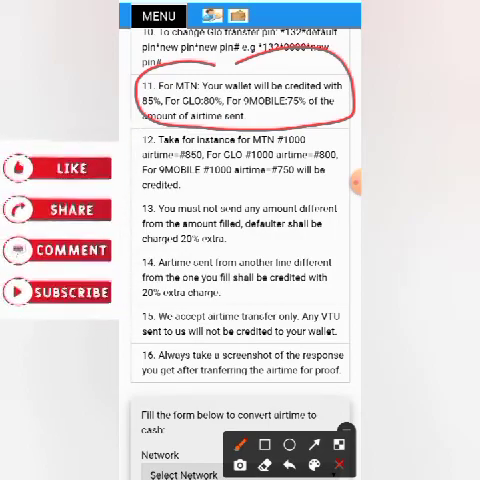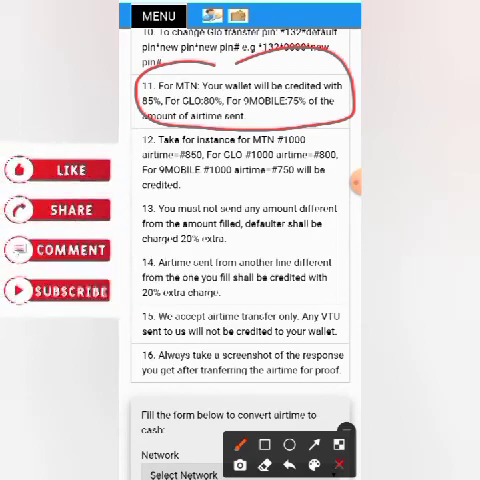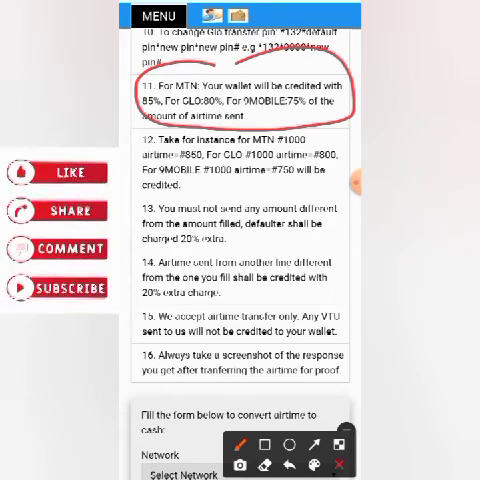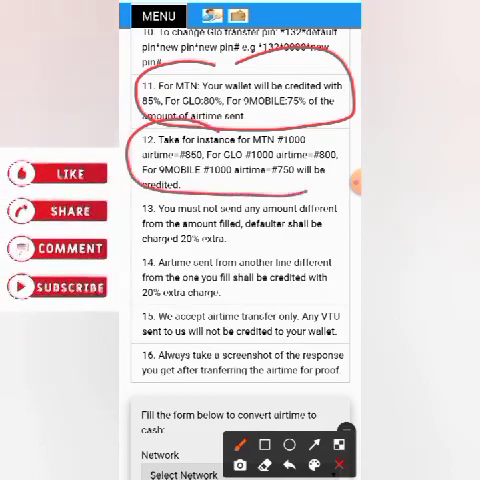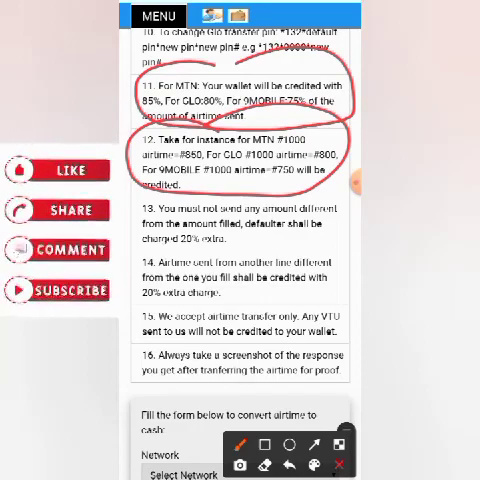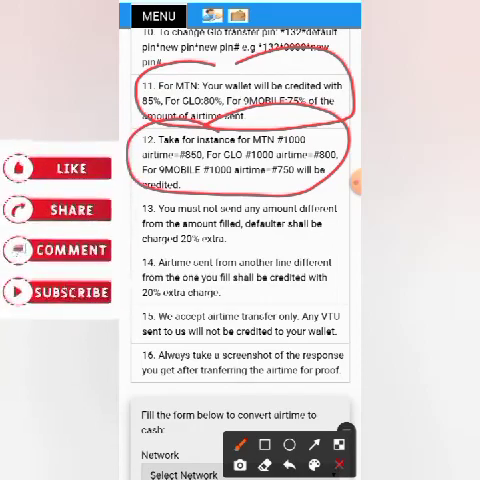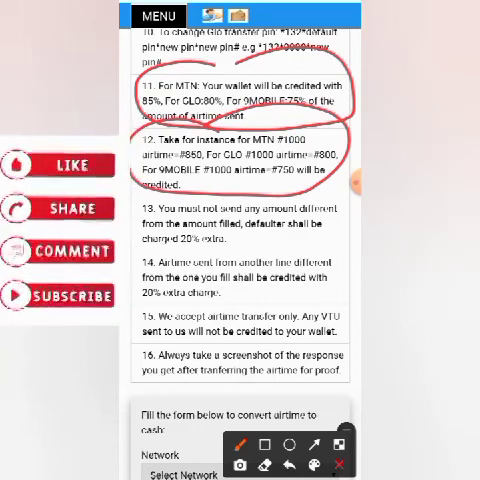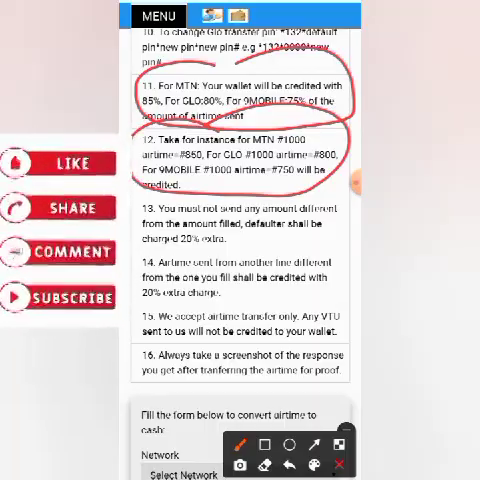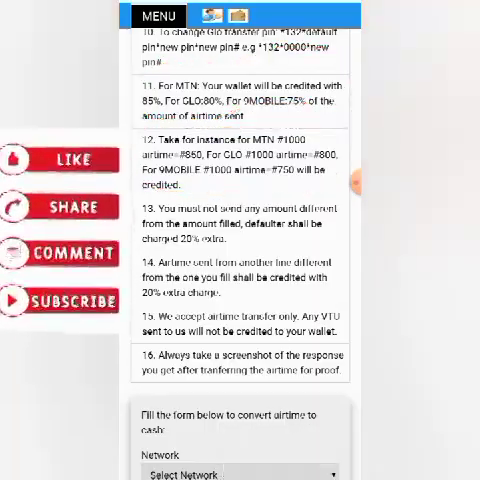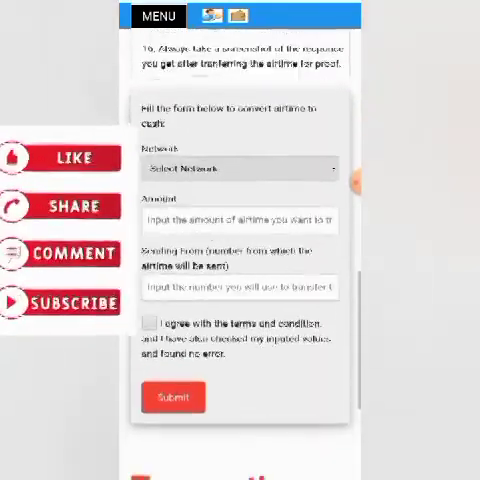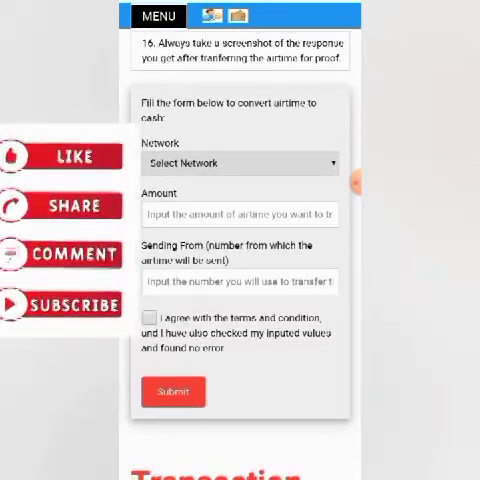And for Glo, you'll be getting 80%, that's about 800 naira. For 9 Mobile, you'll be getting 75%, that's about 750 naira. It is also stated here clearly that for instance, for MTN 1,000 naira airtime it's equal to 850, for Glo 800, for 9 Mobile 750. So that is how it is. And let us proceed. And this is the form you are required to fill.